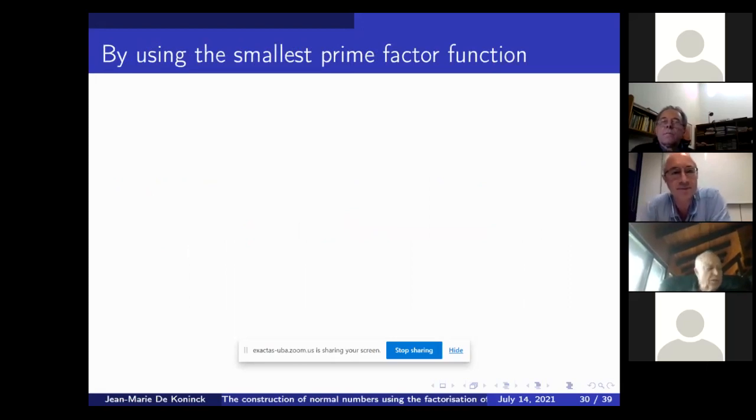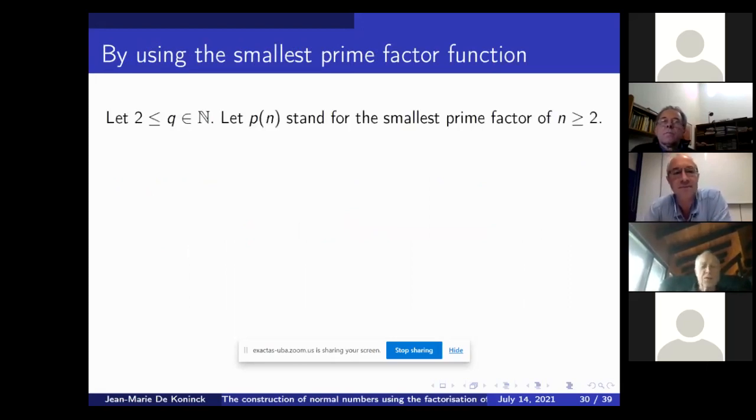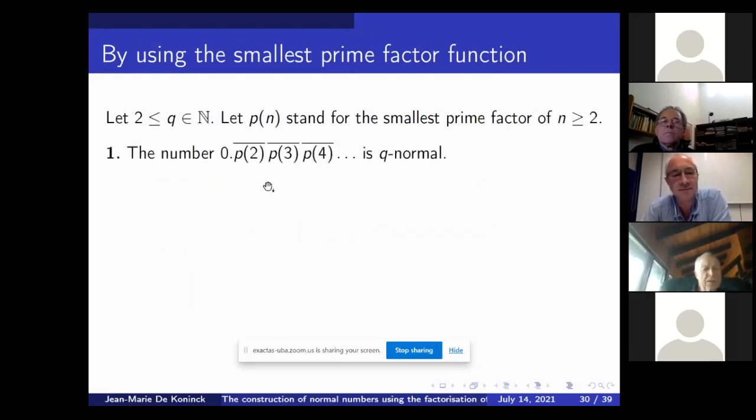With Shparlinski, we used the largest prime factor function. We could have used the smallest prime factor function as well, P(n). You might say, why? Because when you have an even integer, the smallest prime factor is 2, so we have lots of 2's. Yes, but remember that for some odd integers, you have large smallest prime factors with maybe hundreds or thousands of digits. These compensate for the smallest prime factor of an even integer.